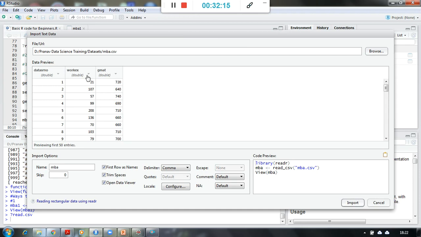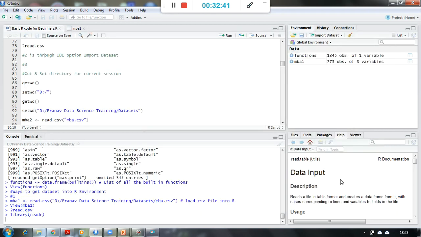You see the preview has been shown to us and the code is also ready. Code has been created, and this is the same code. So read_csv, mba.csv is the file. It is reading it directly from there and showing it to me. The name of the file it has given by default is mba, because this is the file name in my system, and I can say import.